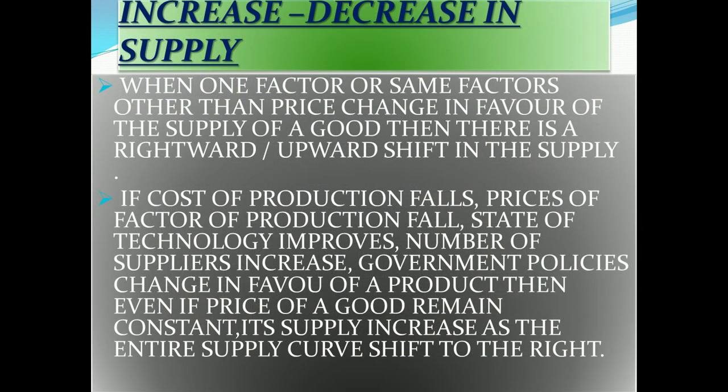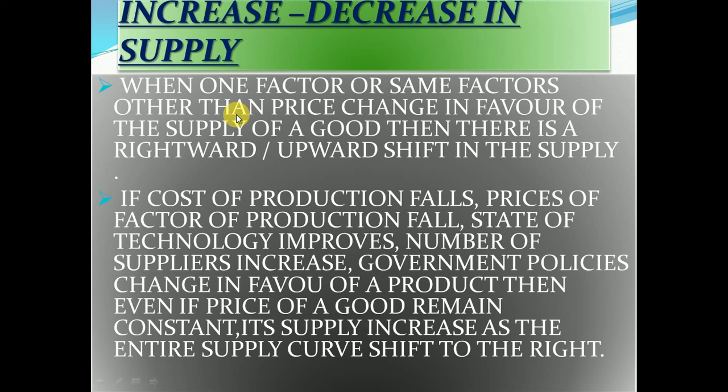Now increase and decrease, that we already learned, is when one factor or some factors other than price change. That is a very important phrase: other than price. So in this manner, price remains the same and other factors move our supply plus and minus, that is rightward or leftward shifting of the supply. It is called increase and decrease.